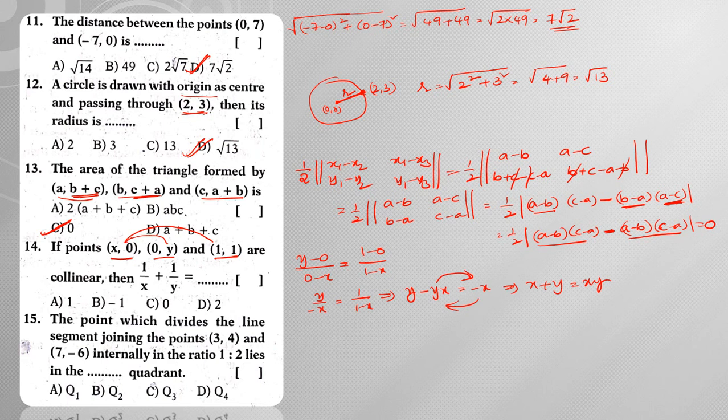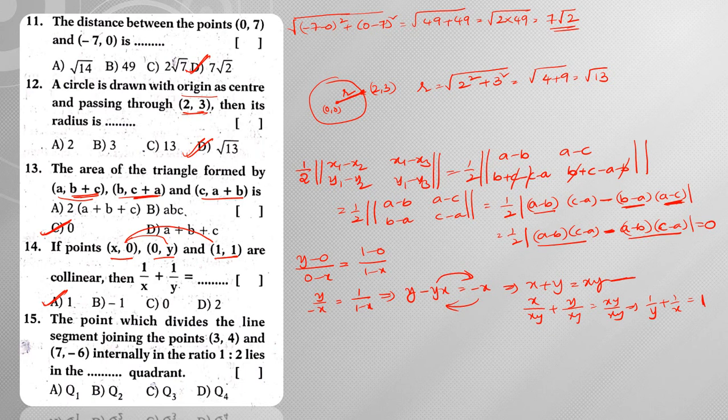Now dividing both sides by xy, then what I am going to get? x by xy plus y by xy is equal to xy by xy. So from this I am going to get 1 by y plus 1 by x is equal to 1. Hence the answer is 1. Right, understood? So here I am going to divide this particular equation wholly by xy.